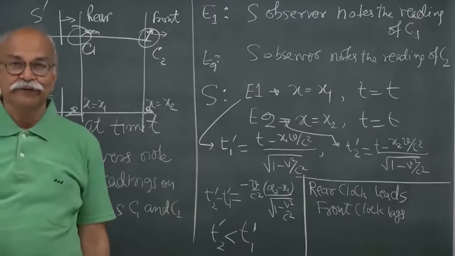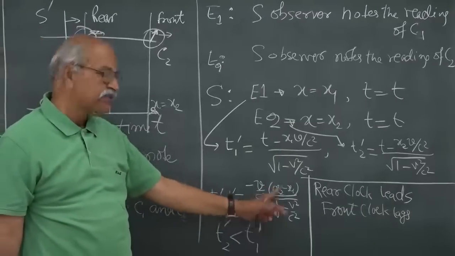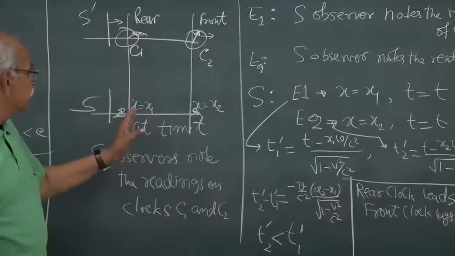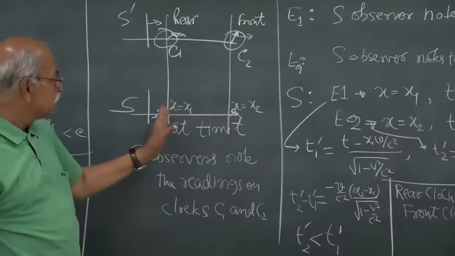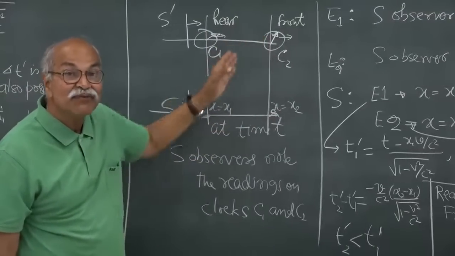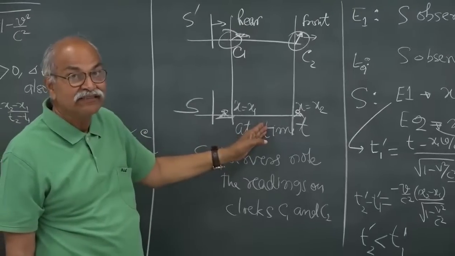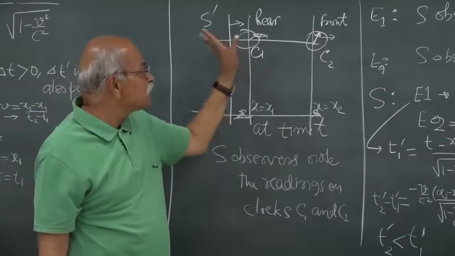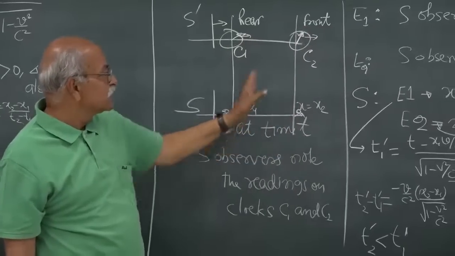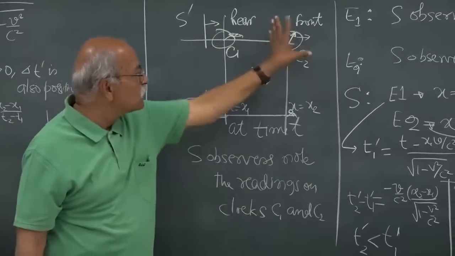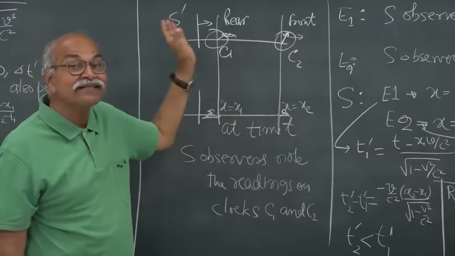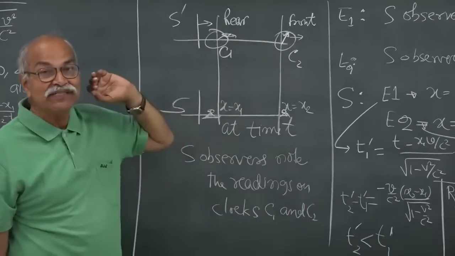By how much? Here is the difference, and you can see what x2 minus x1 is. x2 minus x1 is the separation between the clocks as measured from the frame S, and in the S frame these clocks are moving. So x2 minus x1 is the separation between these moving clocks, which should be less than the rest separation between these clocks.